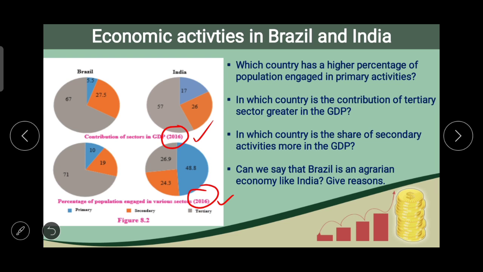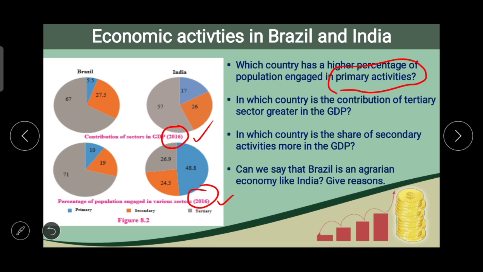The first question, which country has a higher percentage of population engaged in primary activities? So here in the second one, percentage of population engaged in various sectors, primary activities. Here now you can see primary activities. Second question, in which country is the contribution of tertiary sector greater in the GDP?